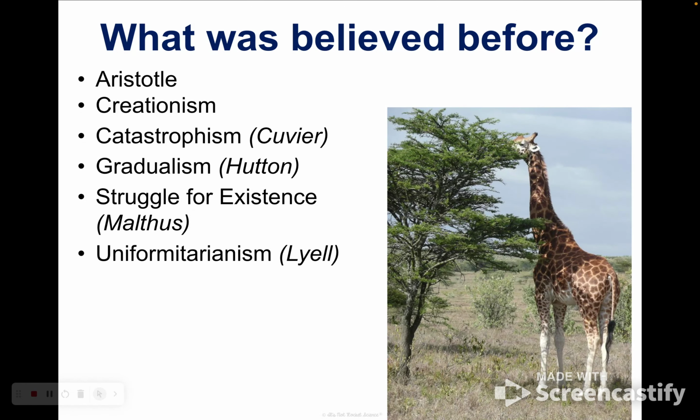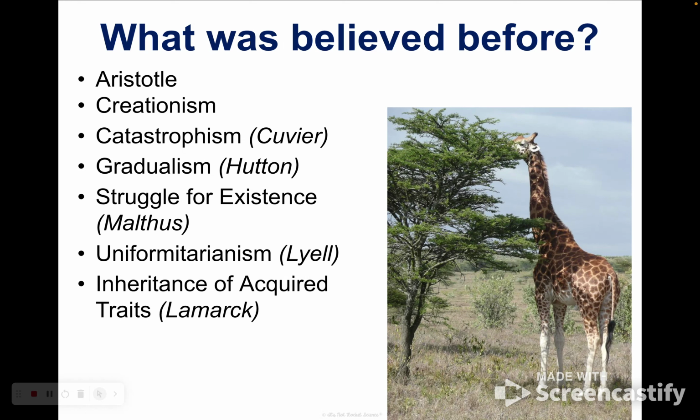Uniformitarianism is by Charles Lyell. He basically said that the processes that we see on our planet right now are the same ones that have always been happening on the planet, and they haven't changed. So if we notice these small changes happening in a few generations, imagine the big changes that can happen over many, many generations. The inheritance of acquired traits or characteristics was by Lamarck.